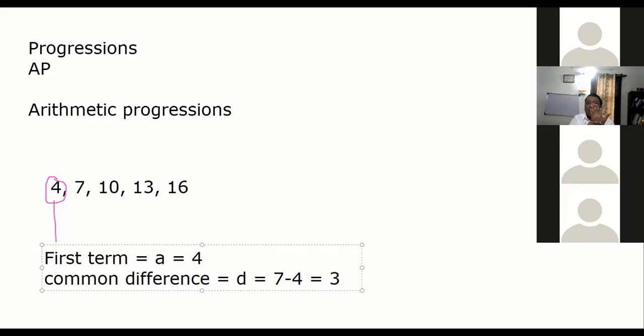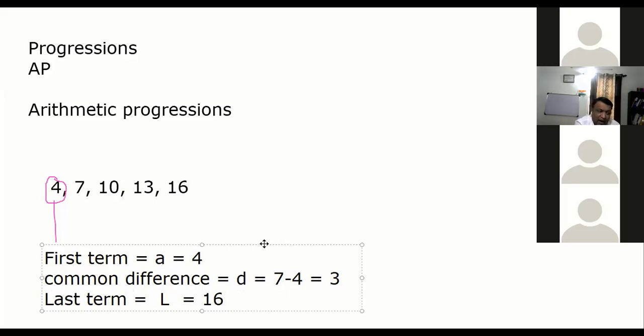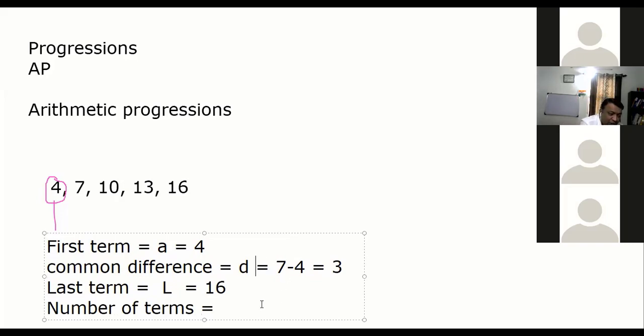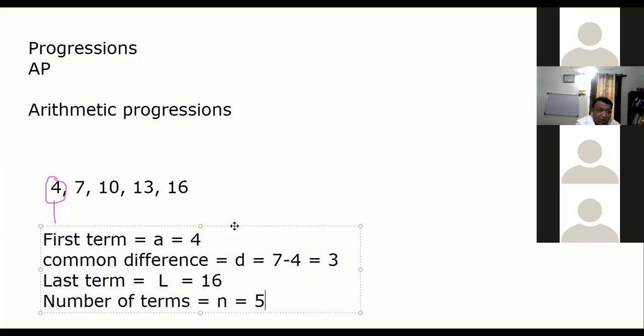So two things we got to know: the first term and the common difference. The last term in this AP, we call it L or small l, is 16 here. First term, last term, common difference, and number of terms. In this AP, how many terms do I have? 4, 7, 10, 13, 16. 5 terms. I call it N. These are the mandatory things everybody should know.